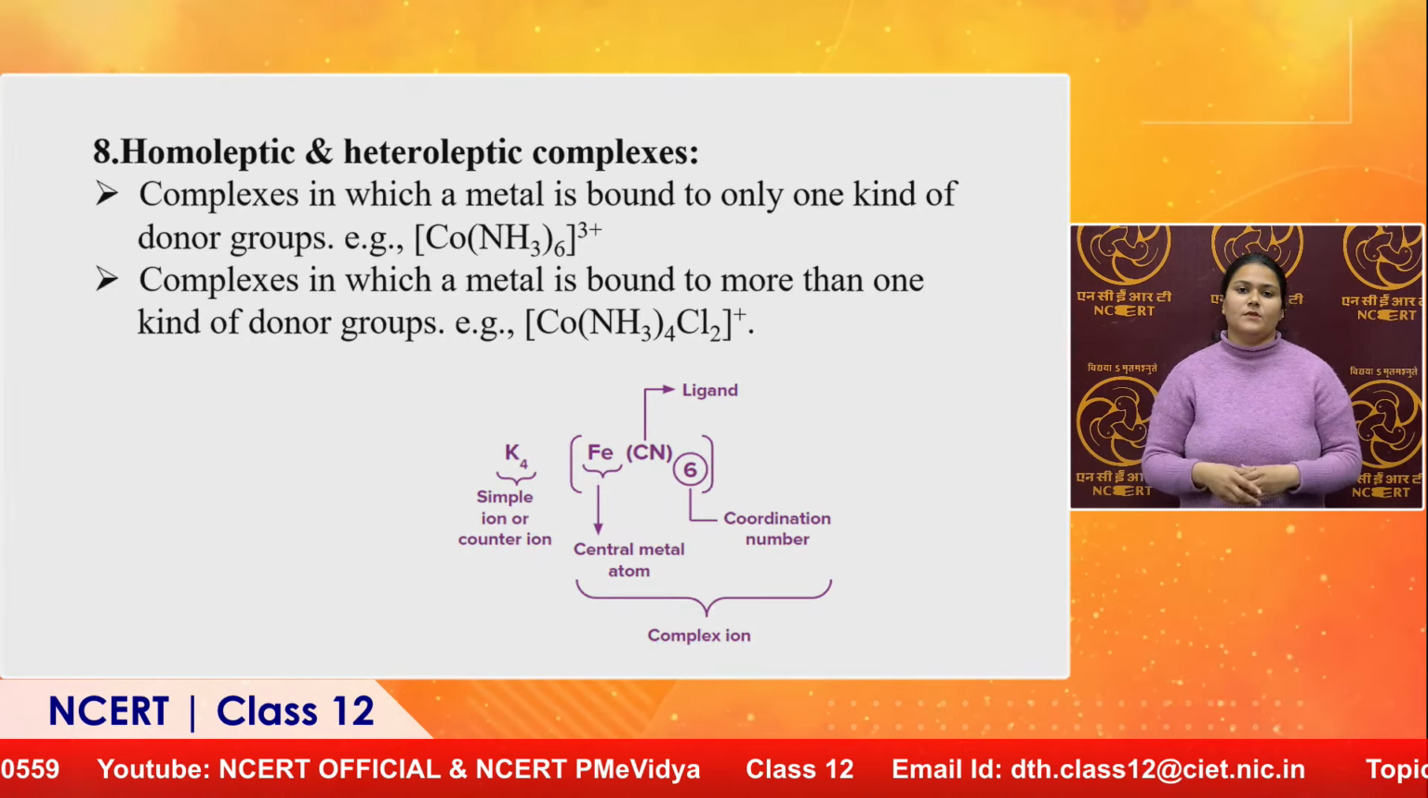So, simple ions and counter ions are the same things. In a simple manner we can understand that anything coming outside the bracket is generally termed a counter ion. Chlorine also comes outside the bracket. If it is outside the bracket, it will behave like a counter ion.